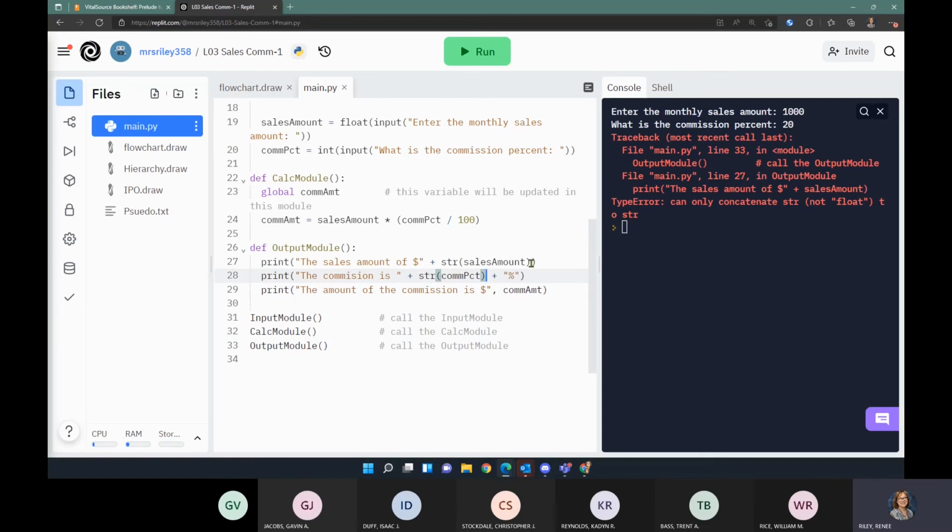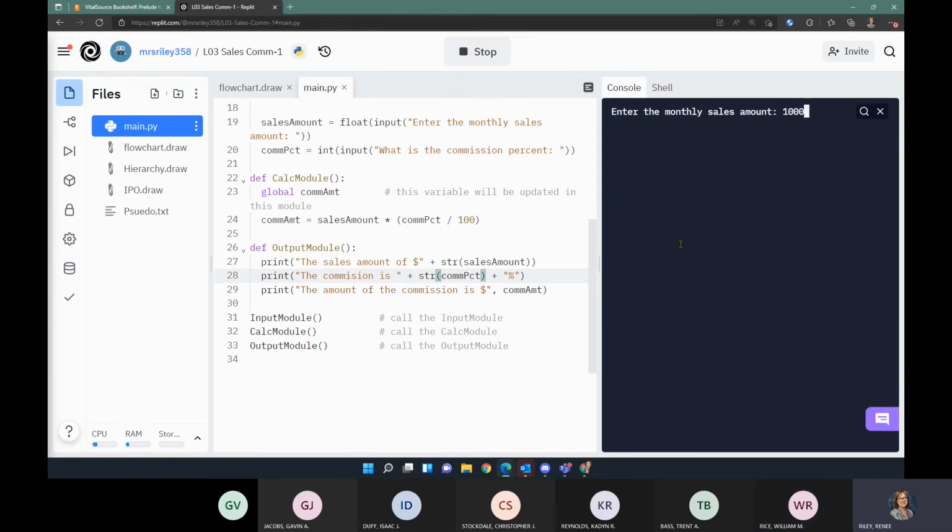But this float, Python would go to a special place in its world to print it, but it can't because we've got it with this string. And it's like, which rules do you want me to follow? Do you want me to follow my printing string rules, or do you want me to follow my printing float rules? Because that's too much for it, we just make everything a string. And then we don't have that problem here, this type error. Okay, so let's see how it worked differently when we use the comma versus the plus sign.